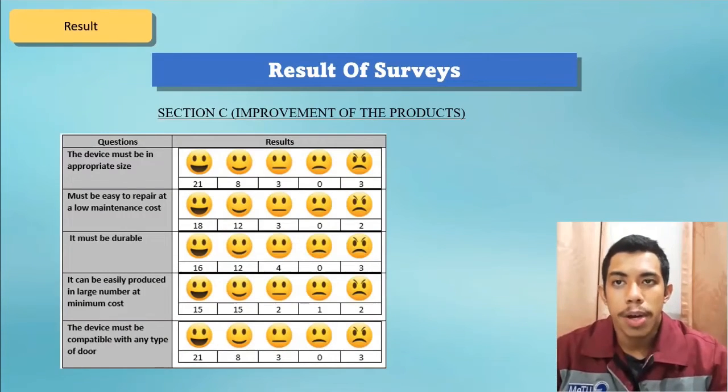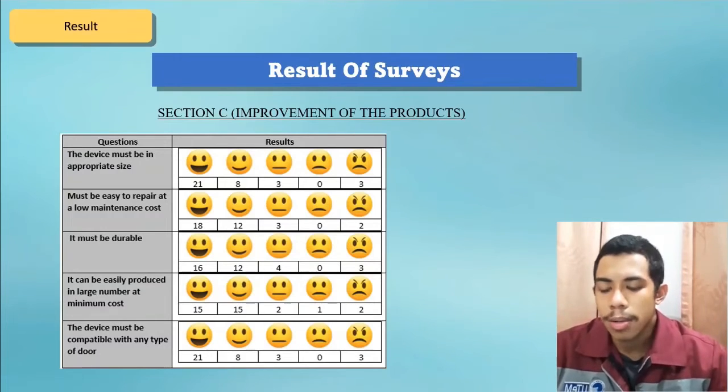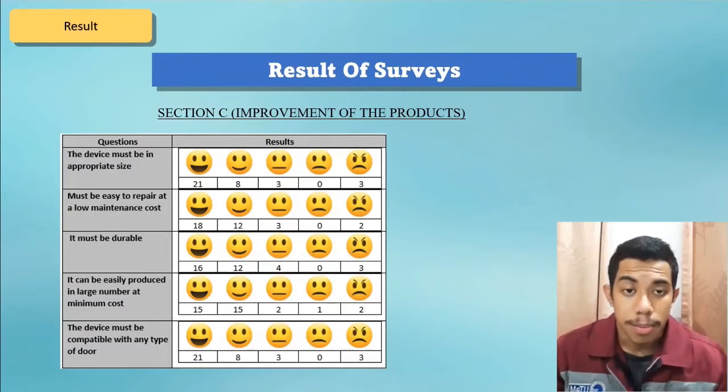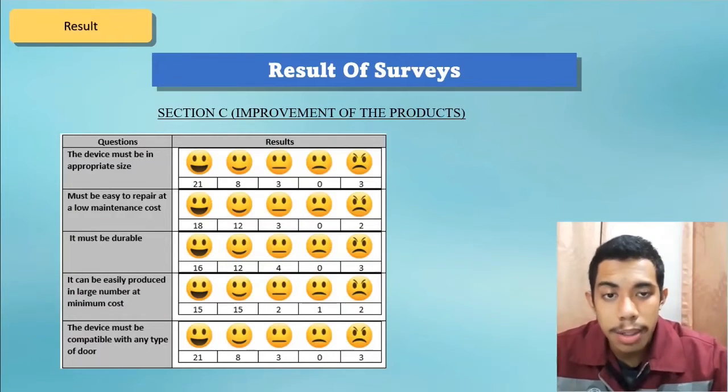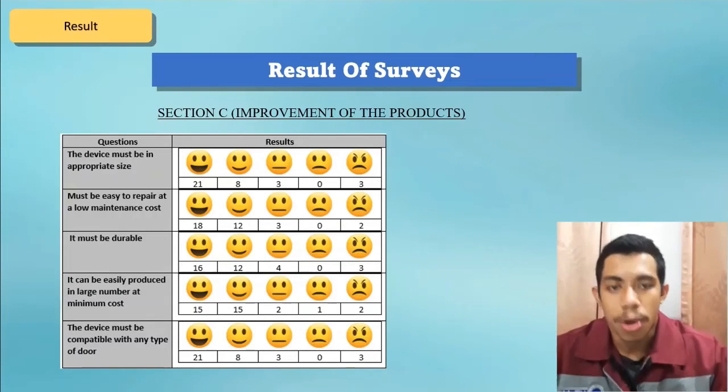Section C is about the improvement of the product. We ask the user whether they agree with the statement or not. The first one is about the size of the device, and the second one is about ease of maintenance, whether they agree. The third one is about the durability of the device. The fourth one is about producing at large number but at low cost, whether they agree with this statement. And the last one is about the compatibility of the product to the door.